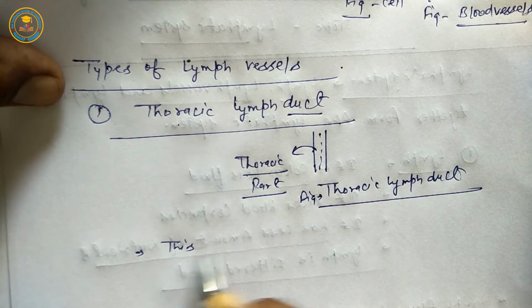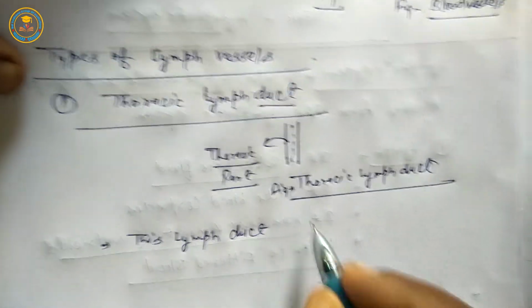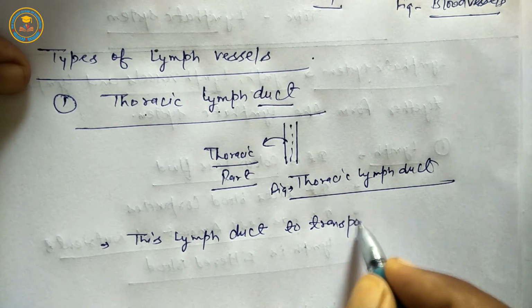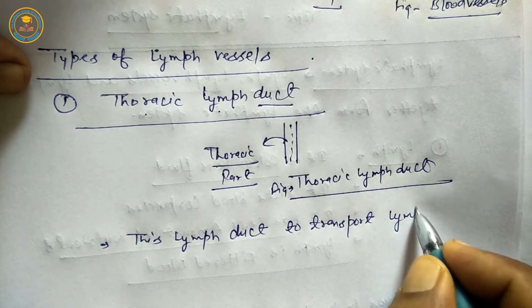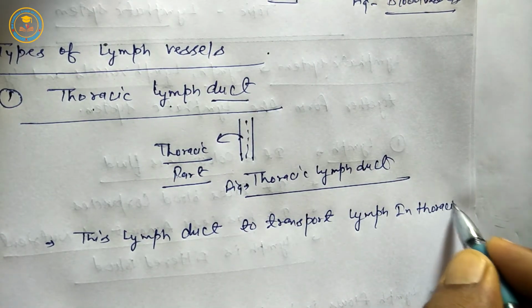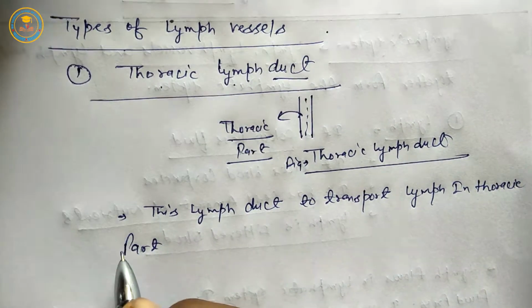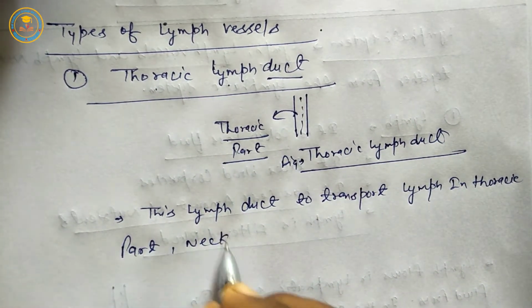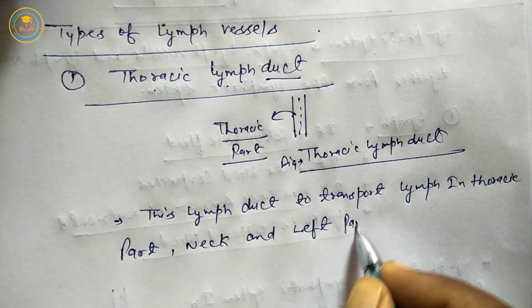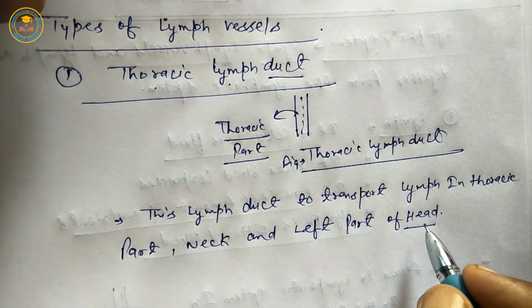This lymph duct transports lymph in the thoracic part, neck part, and left part of the head.